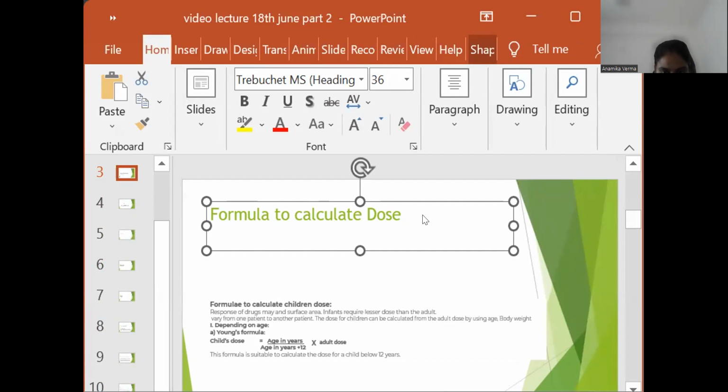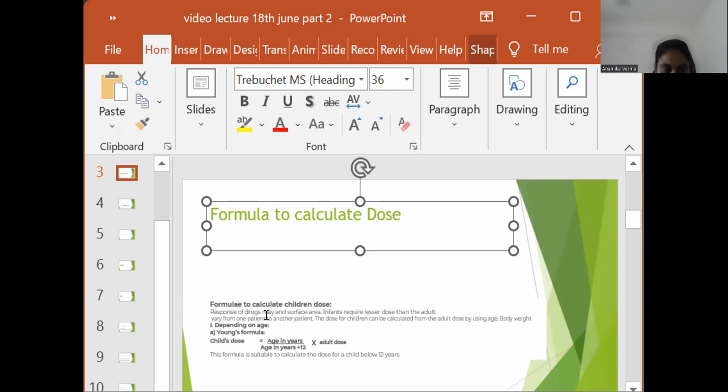The dose for children can be calculated from the adult dose by using age, body weight, etc. Depending upon the age, Young's formula is: dose for child equals age in years upon age in years plus 12, into adult dose.